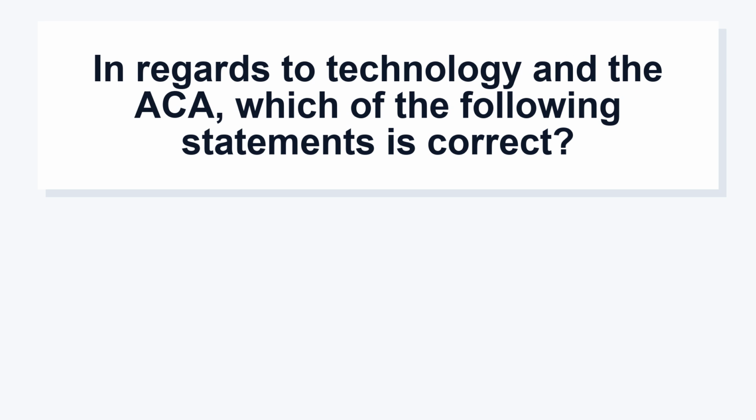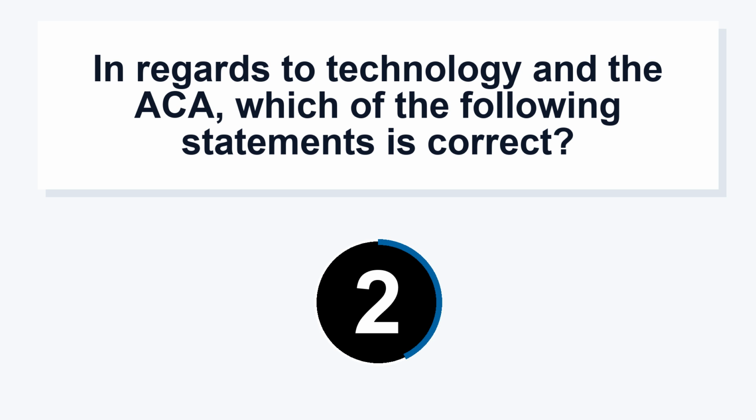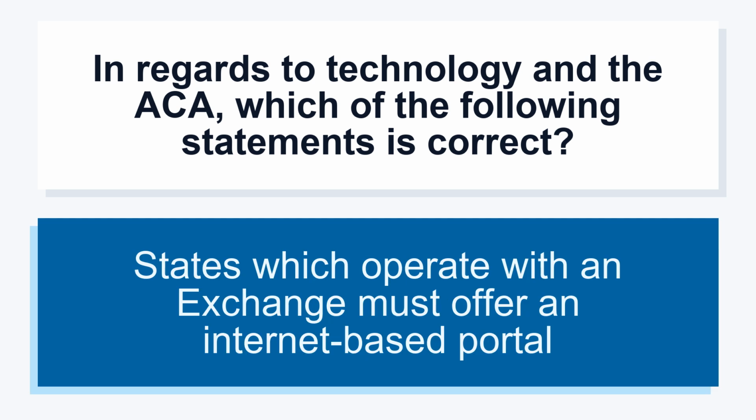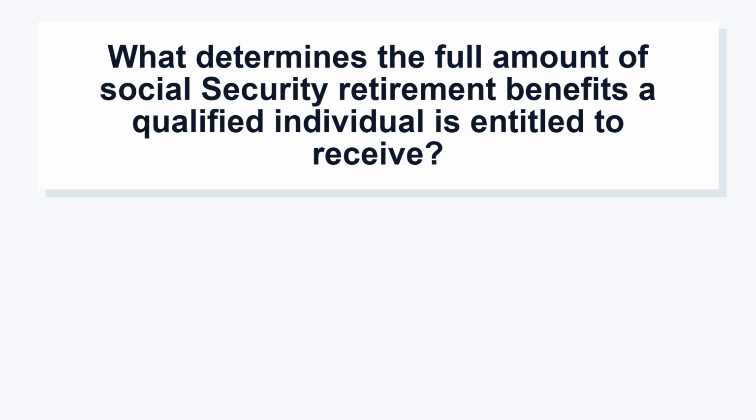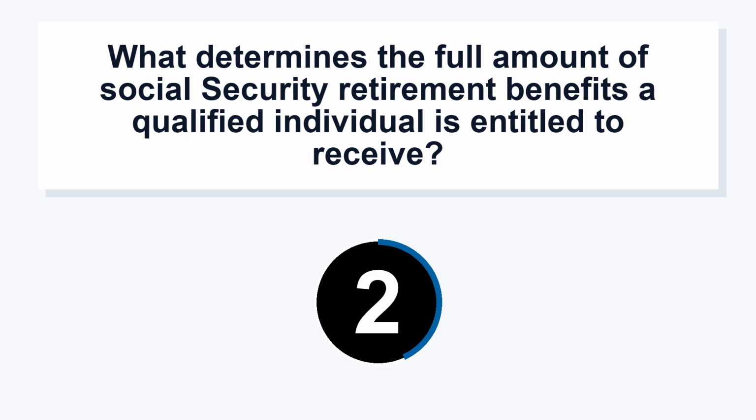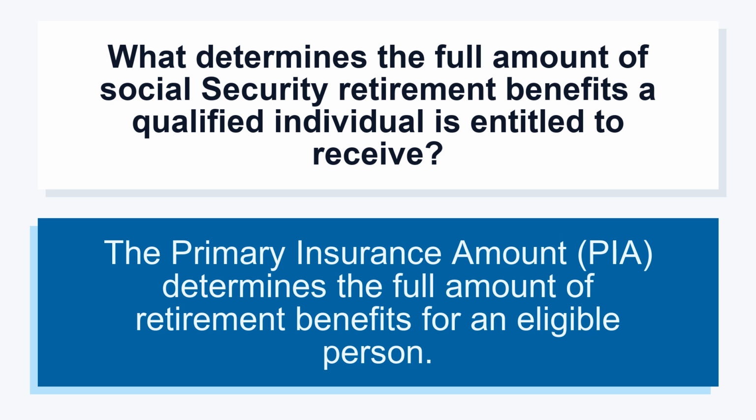In regards to technology and the ACA, which of the following statements is correct? States which operate with an exchange must offer an internet-based portal. What determines the full amount of Social Security retirement benefits a qualified individual is entitled to receive? The primary insurance amount, PIA, determines the full amount of retirement benefits for an eligible person.